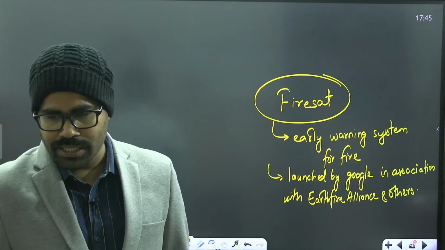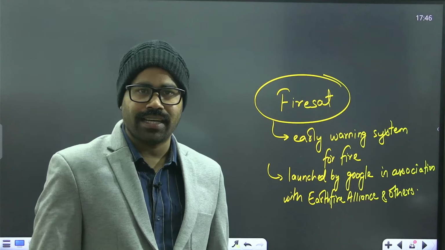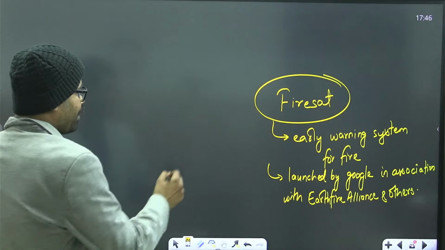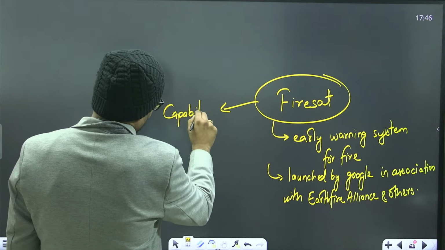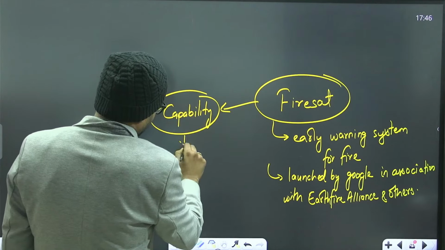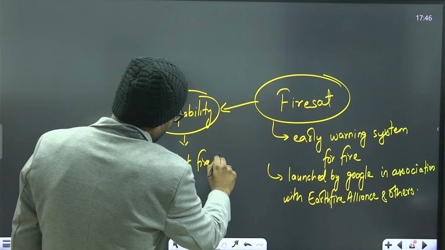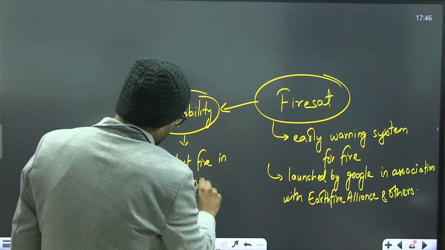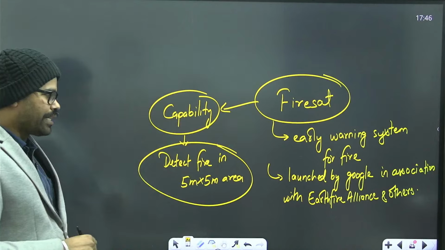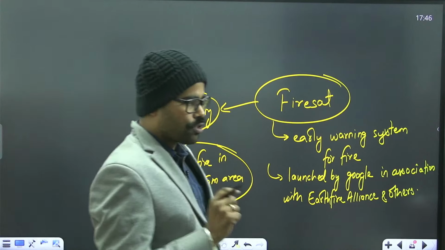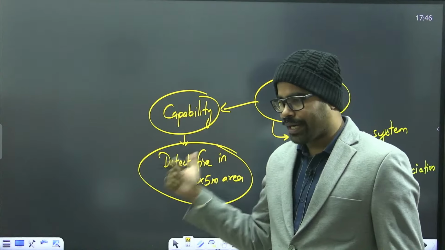So this is a satellite of Google, in association with Earth Fire Alliance and others. If we talk about its capability, it can detect fire in a 5 meter by 5 meter area. It has the capacity to detect fire at a very small resolution, and that is why FireSat is quite famous.